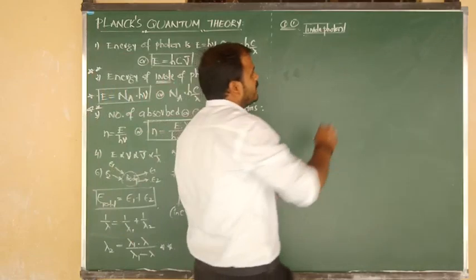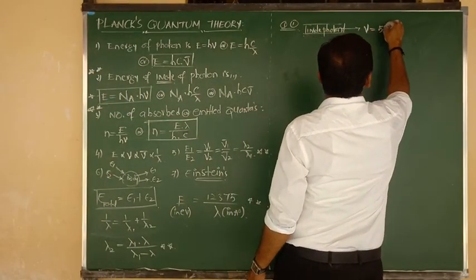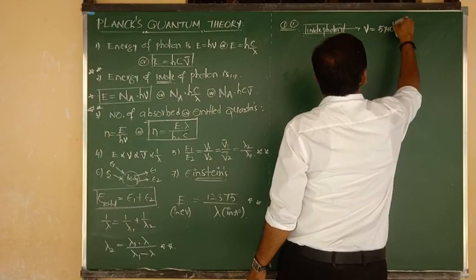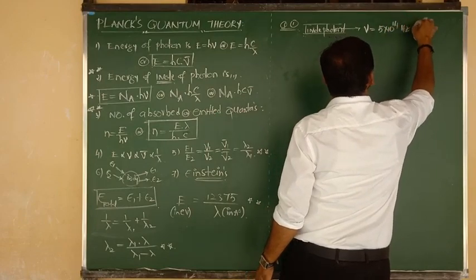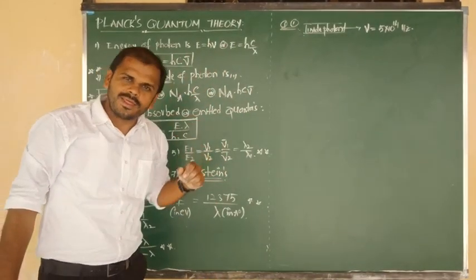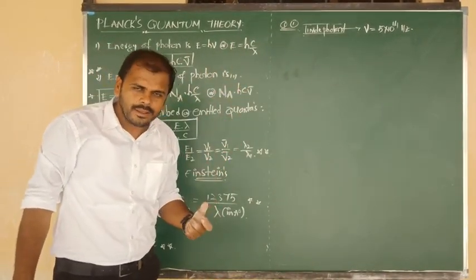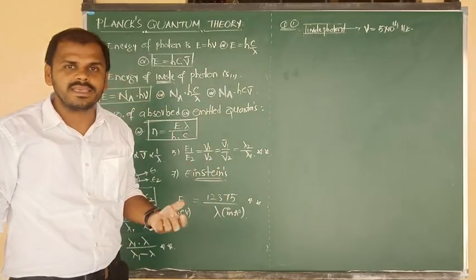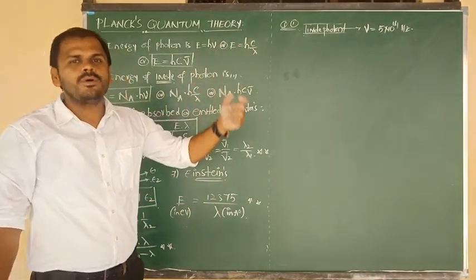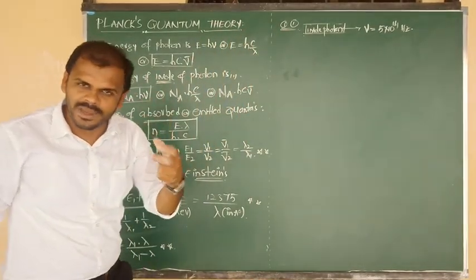the frequency was given. That is nu equals 5 into 10 to the power of 14 Hz, which is also second inverse. So 1 mole of photons they have mentioned, further they have given the frequency, and they are asking what is the energy contained in that 1 mole of photons with that particular frequency.